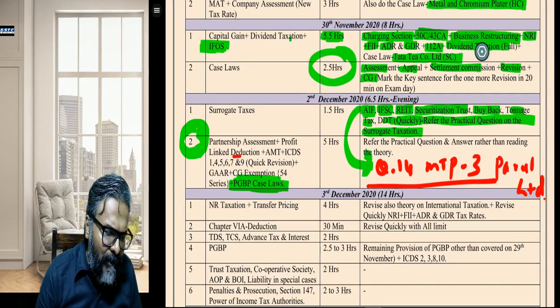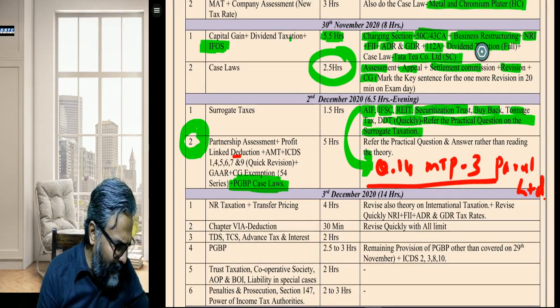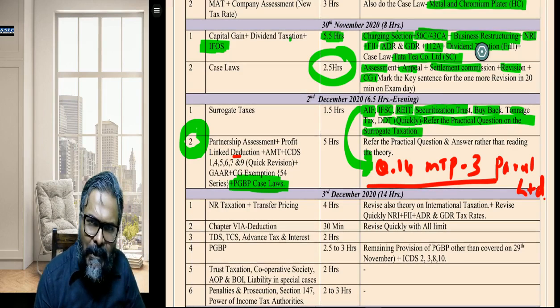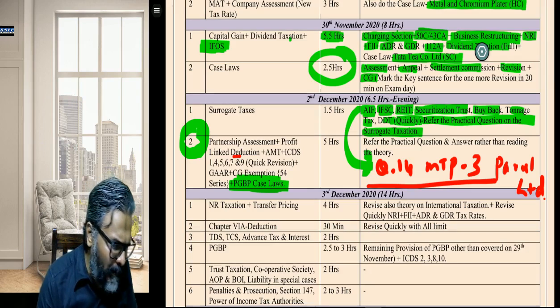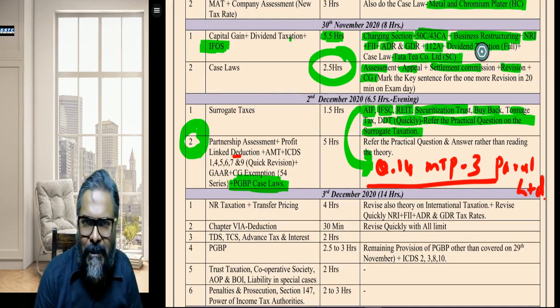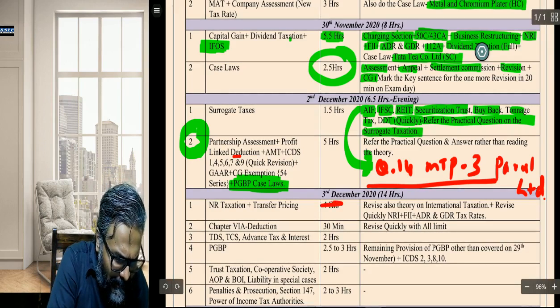NR taxation and transfer pricing. Students, NR taxation. Saloni, hold on, let me first complete the entire thing. Let me first complete this entire sequence and then I will take the questions. Please let us go through this one. NR taxation plus transfer pricing, students. Now, what exactly is in NR taxation and transfer pricing? 4 hours I have given.